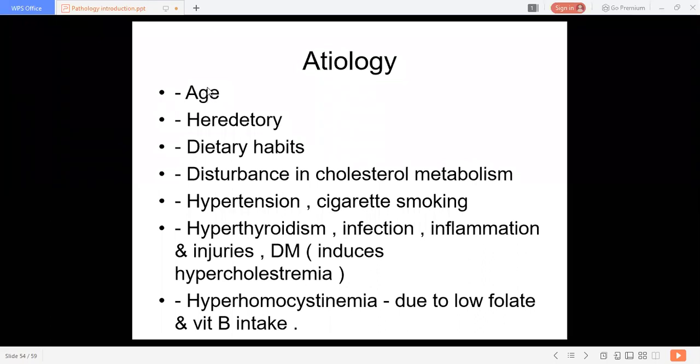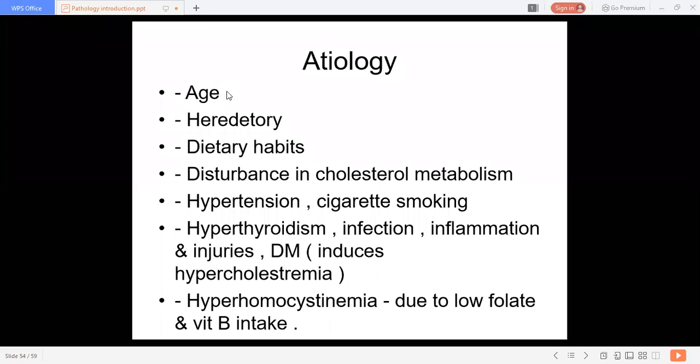So this is about the age group: common in the old age group, but may appear in the young, associated with pathological conditions like rheumatic fever, diabetes mellitus, and hypothyroidism.